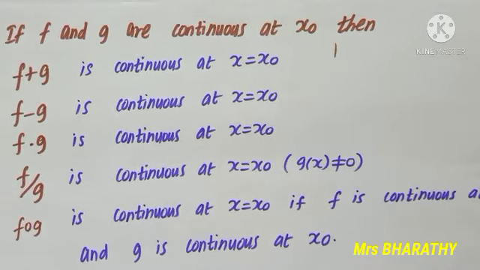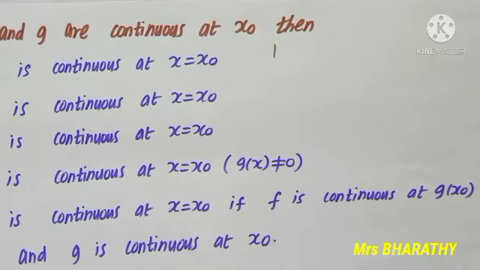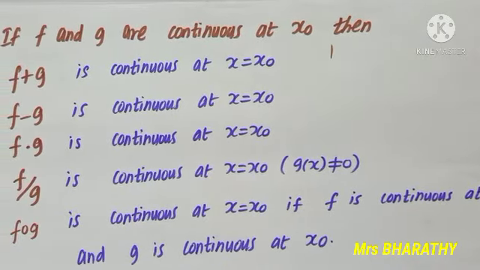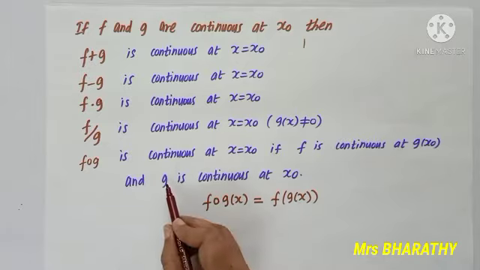So here alone we have a special case where we say f is continuous at g of x0 and g is continuous at x0. What do we mean by f composition g of x? f of g of x. So g of x. So I must say g is continuous at x0.